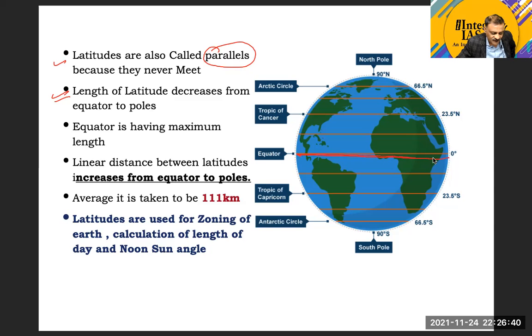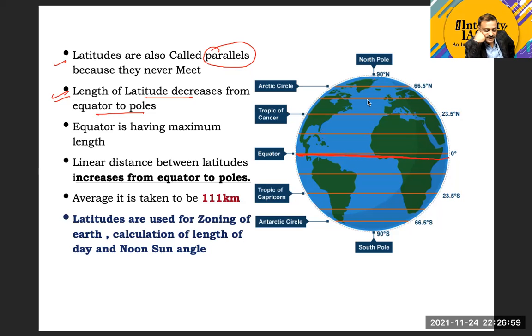This is the side of the equator which is visible to you. There is a back side of the equator also. So the length of the latitude decreases from equator to pole. The equator is of maximum length, and as you progress towards the pole, the length of the latitude will start decreasing.